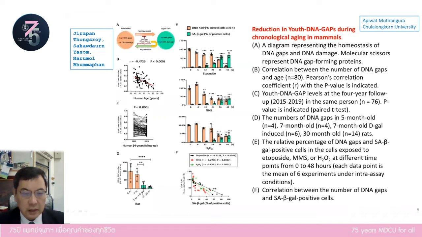We also observe the reduction of DNA gap after we induce cells to be senescent by several chemicals. In conclusion, DNA gaps are reduced in all kinds of aging cells, both naturally occurring and chemically induced.